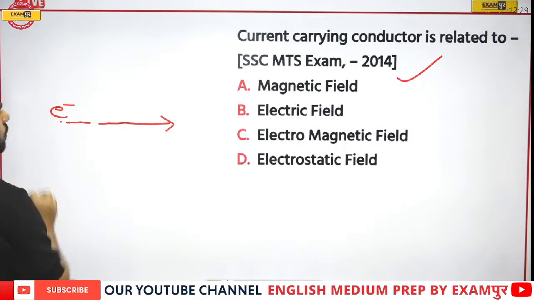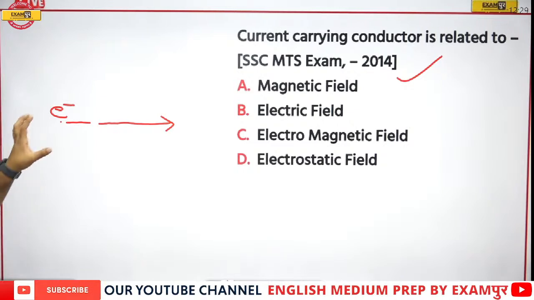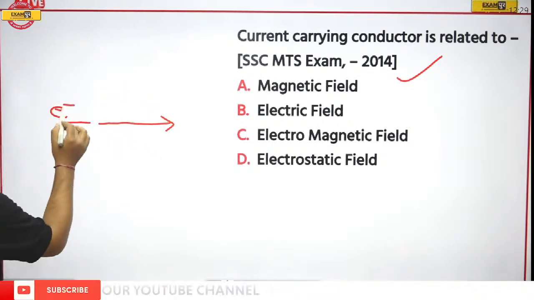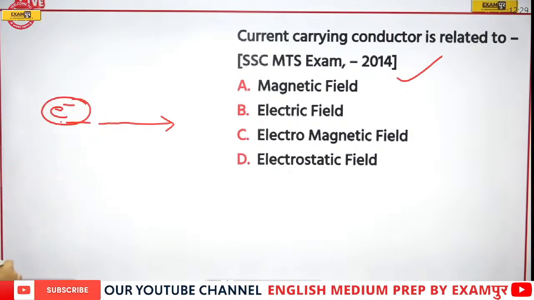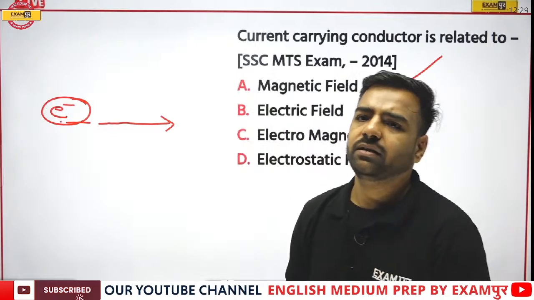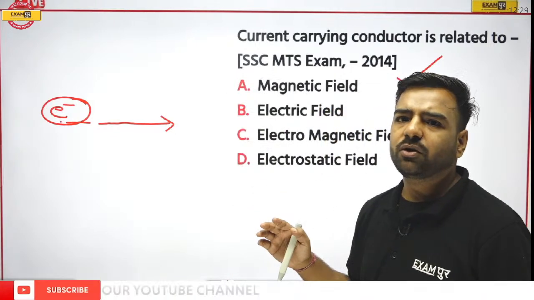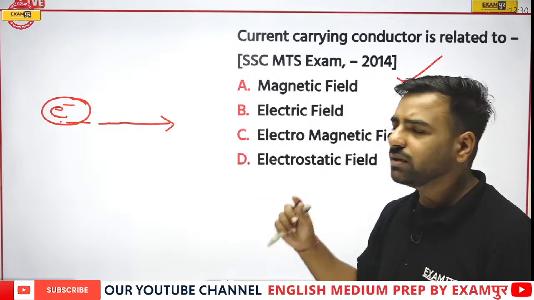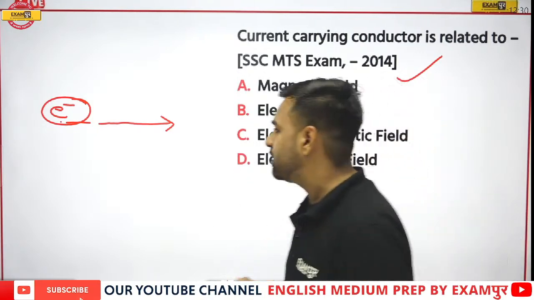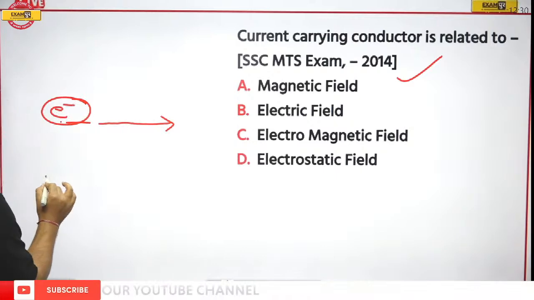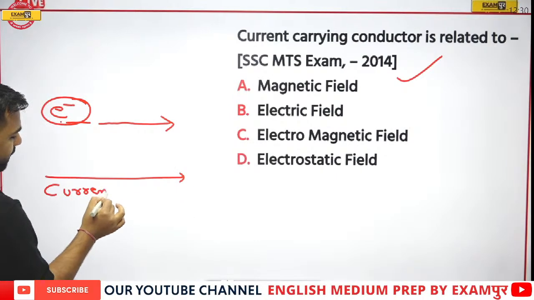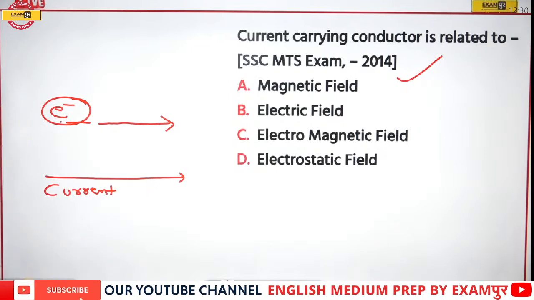Whenever electrons are flowing, we know there would be generation of electricity, that is electric current. So whenever we talk about a current carrying conductor, please remember there would be a magnetic field generated around it.